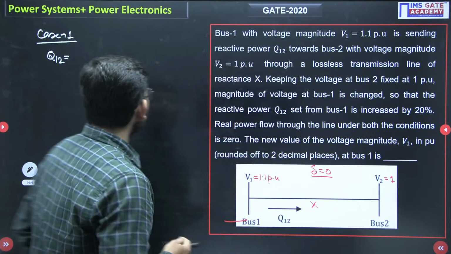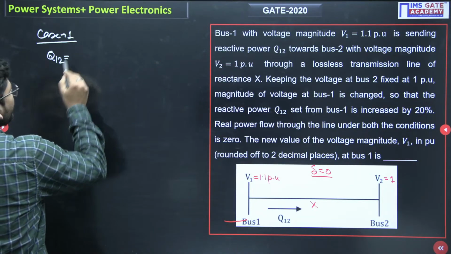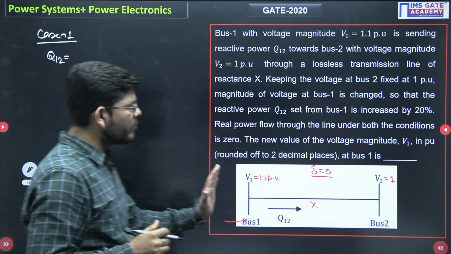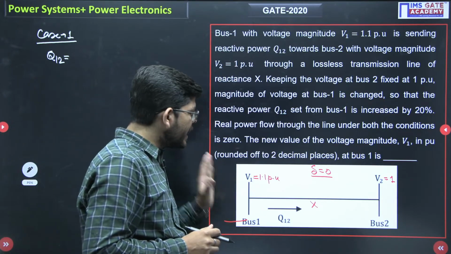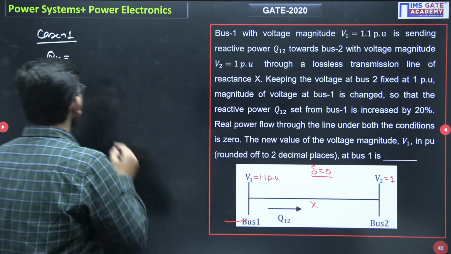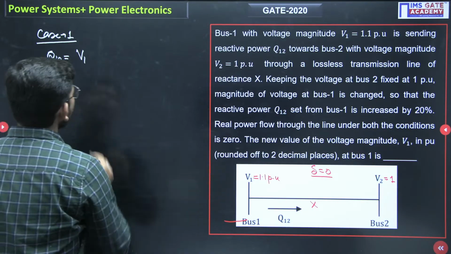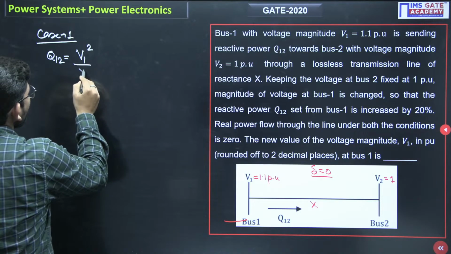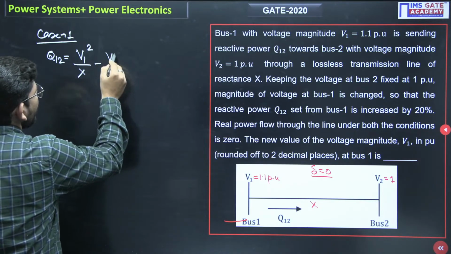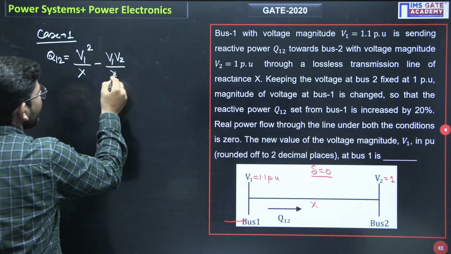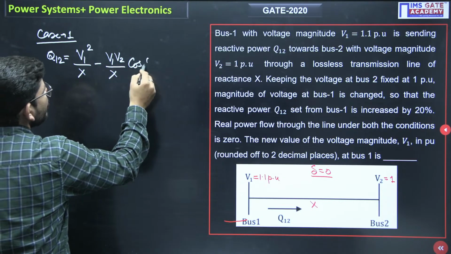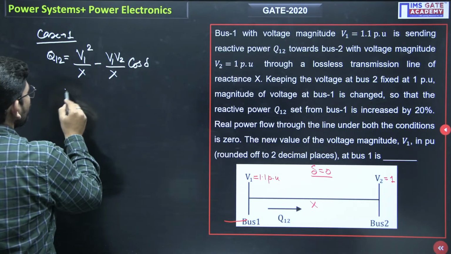In case 1, the reactive power transferred from the sending end to the receiving end will be, using the formula, Vs square upon X minus Vs into Vr, that is V1 into V2 upon X cos del. What is V1?